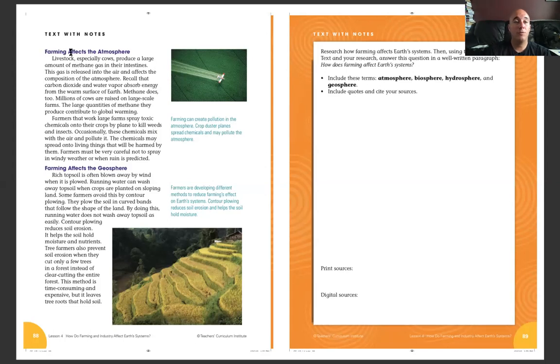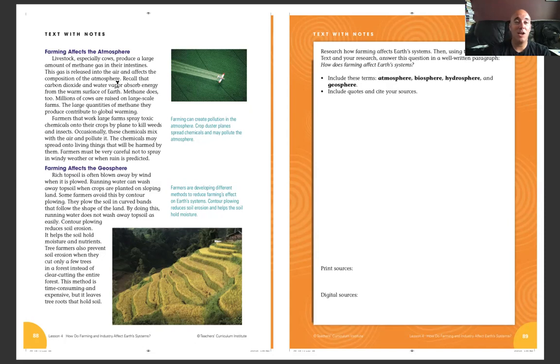The next section is called Farming Affects the Atmosphere. So that was a look at the hydrosphere. We're going to look specifically now at the atmosphere. Okay, farming affects the atmosphere. Livestock, especially cows, produce a large amount of methane gas in their intestines, like their guts. This gas is released into the air, and affects the composition of the atmosphere. It sounds weird, but cow farts kind of have an effect on our atmosphere.